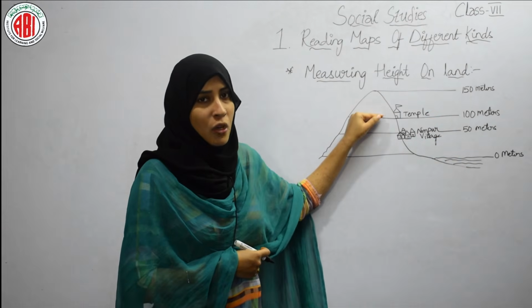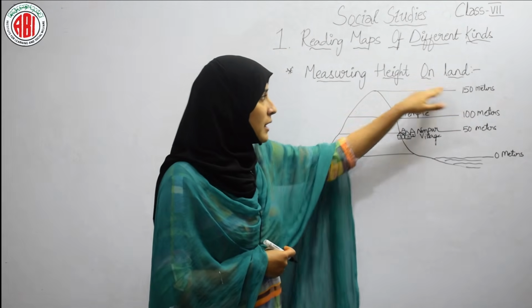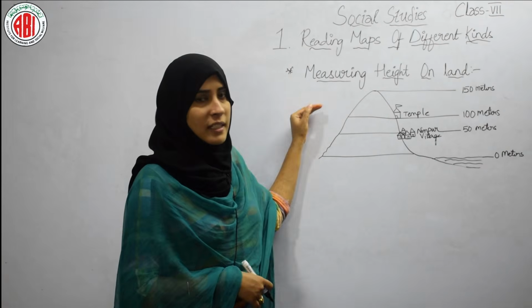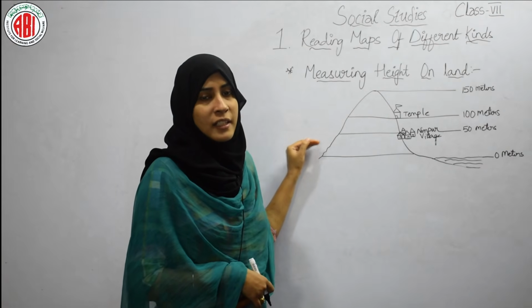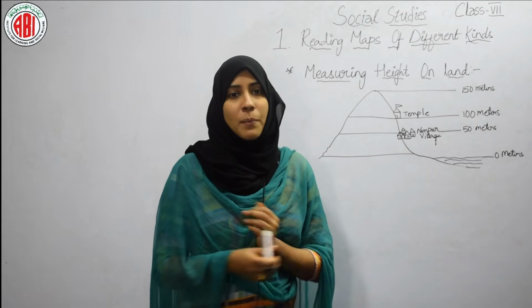This is the second zone by which we are representing the height, and from 100 meters to 150 meters there is a mountain. So these 3 different zones are representing the different aspects by which you can understand more about the height of a particular object.